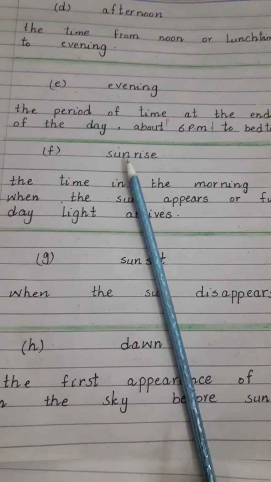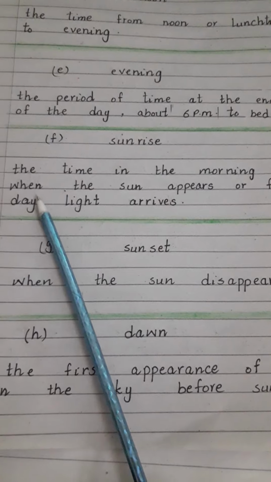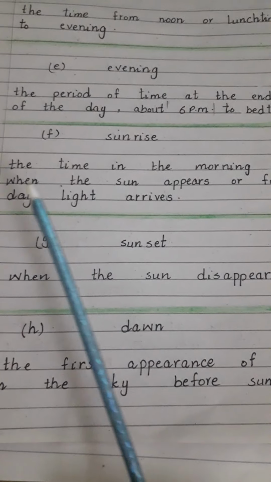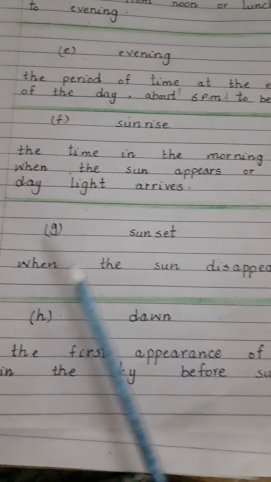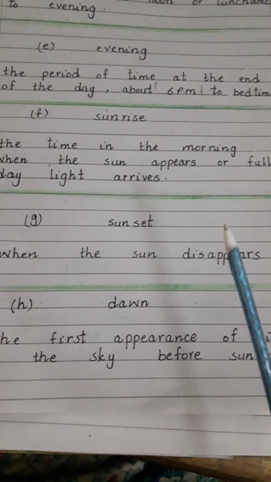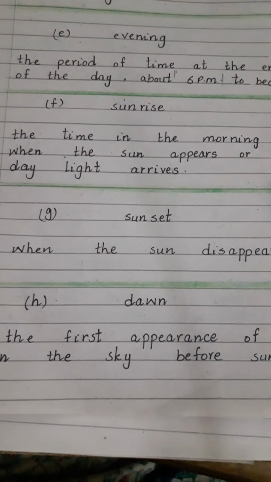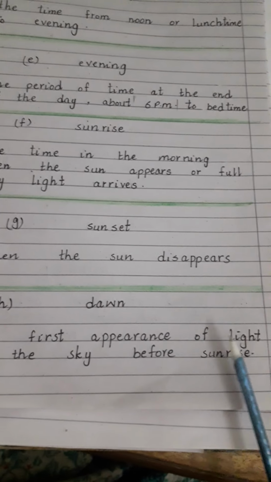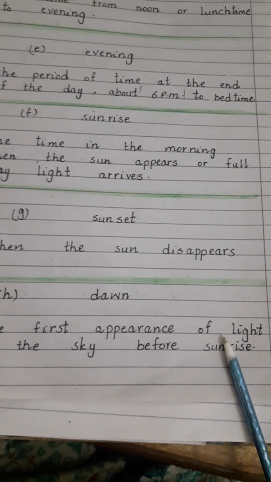The next one is sunrise, the time in the morning when the sun appears or full daylight arrives. Sunset is when the sun disappears in the evening and the darkness comes. And dawn is the time of the first appearance of light in the sky before sunrise.